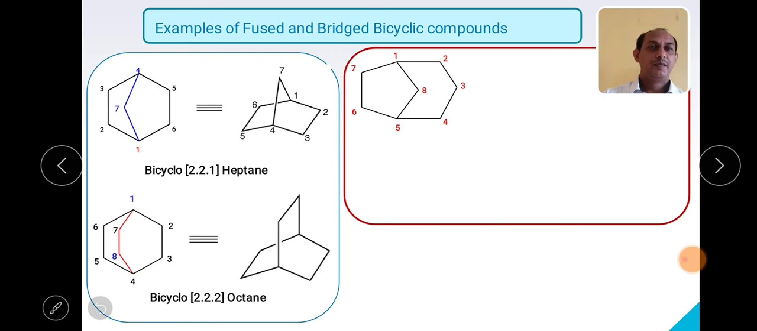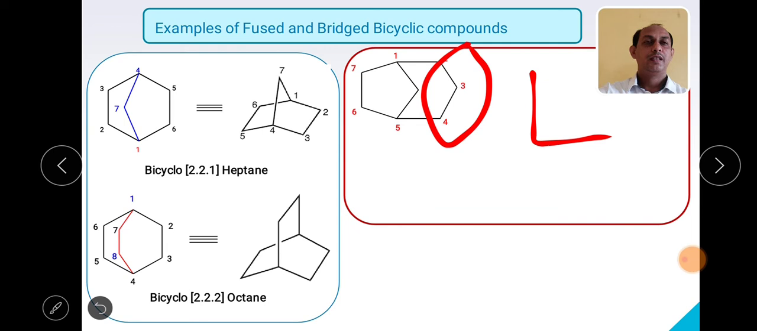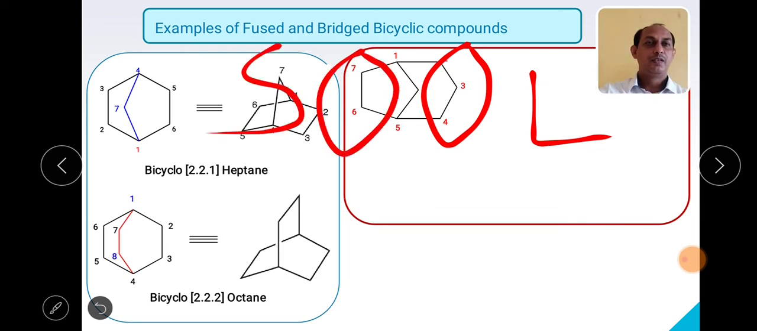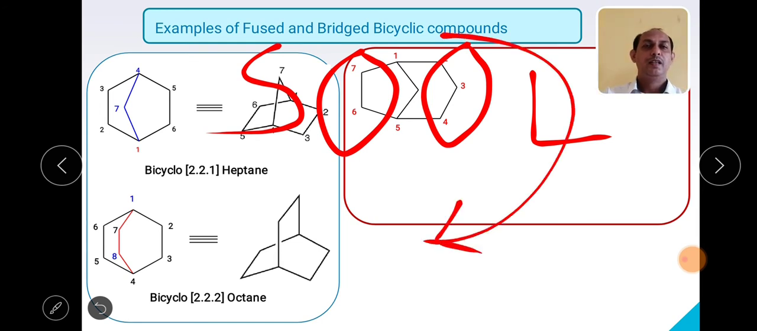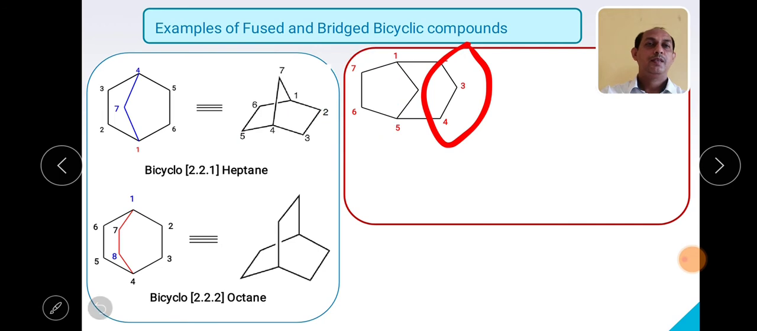Again this particular system is a bridged one. So bicyclo, followed by the carbon atoms in the largest way. First we have to identify which particular ring is largest and which is smallest. This particular ring is largest and this particular ring is smallest. So I have to start numbering in this way. So we will write the name.